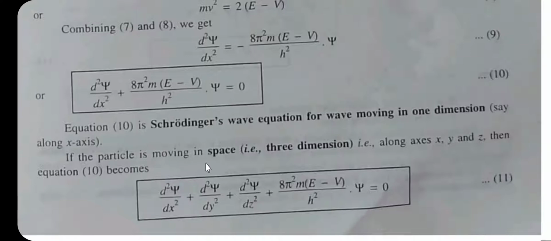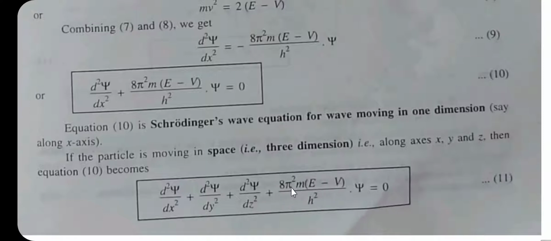If the particle is moving in space, that is in 3 dimensions, along x, y, z, then equation 10 can be written as d square psi by dx square plus d square psi by dy square plus d square psi by dz square plus 8 pi square m in bracket E minus V bracket complete divided by h square into psi is equal to 0. So, this is the Schrodinger equation for 3 dimensions.